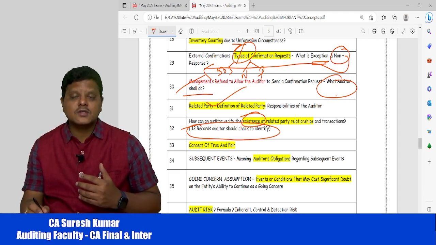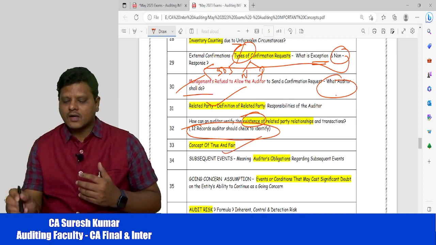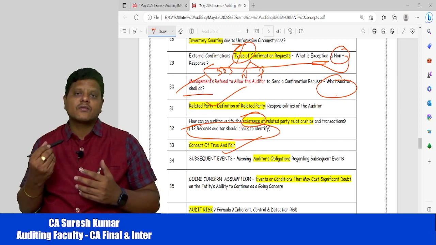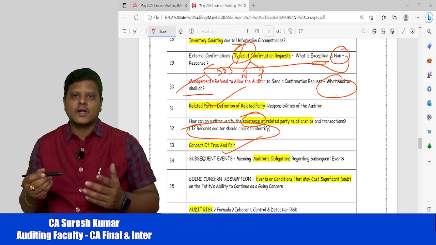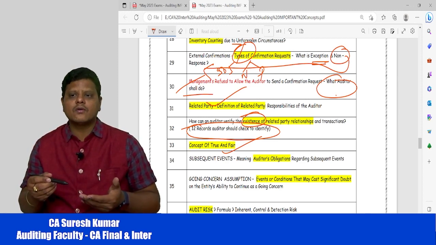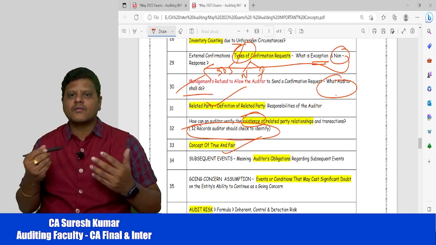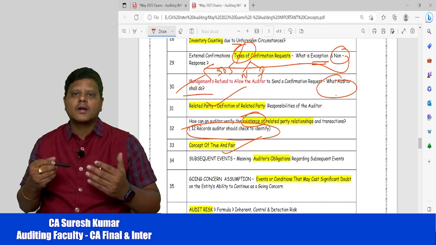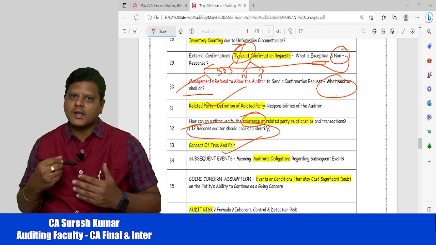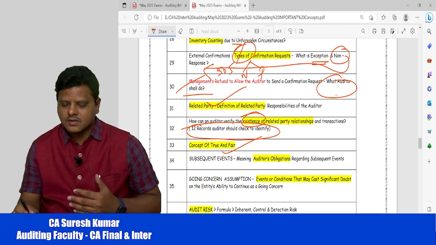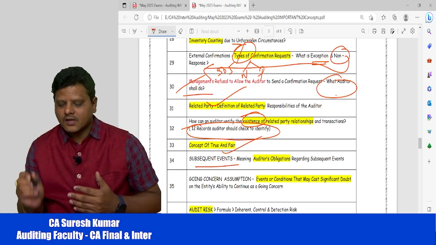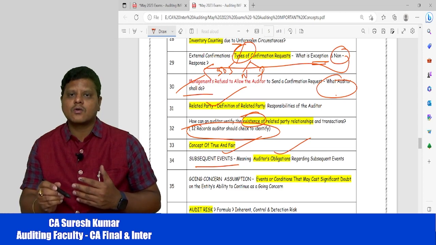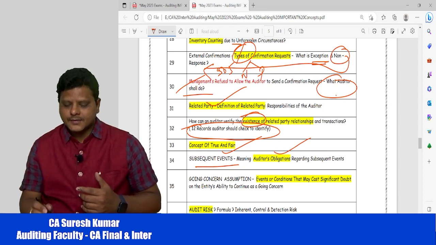Next important concept, true and fair view. Ultimately, the auditor has to express an opinion on the financial statements, stating whether they reflect a true and fair view or not. What is the meaning of true and fair view? Is there any definition for this? There is no definition as per the Act, but it is based on the judgment of the auditor. But the Institute of Chartered Accountants of India has given the meaning for this, so you may get questions based on this concept. Then subsequent events. What is a subsequent event? What is the auditor's obligation regarding subsequent events? What is the effect on the audit?